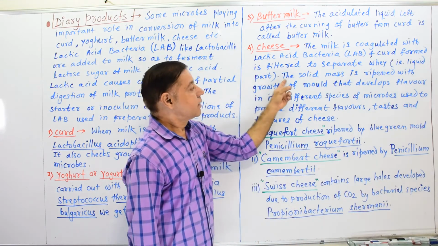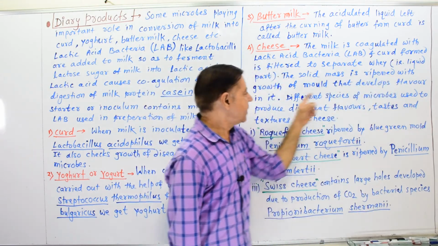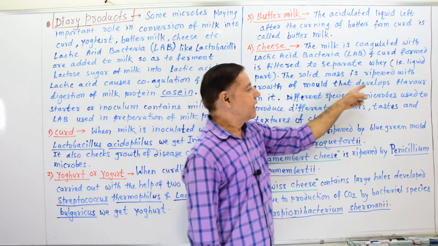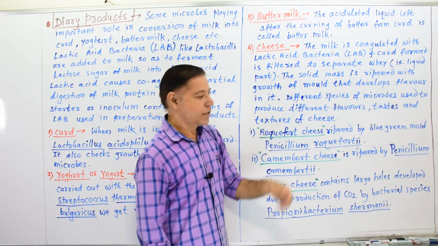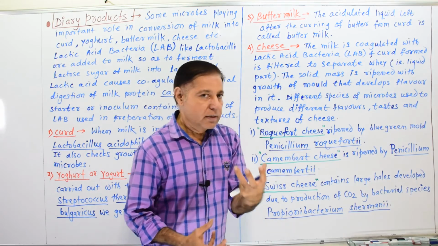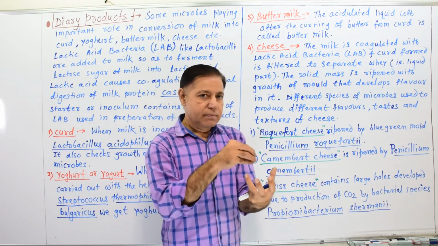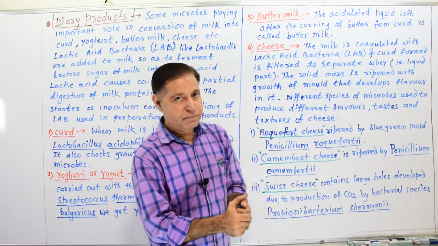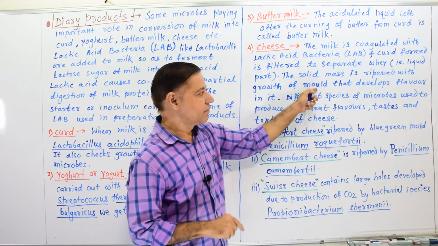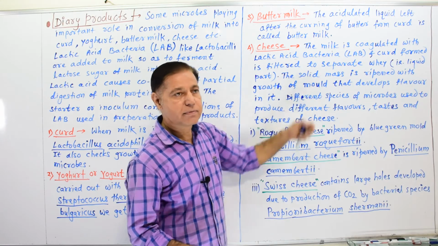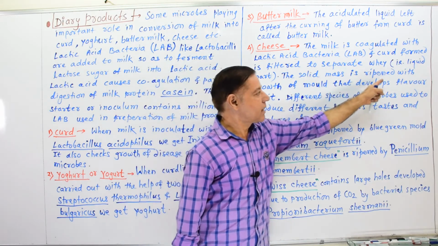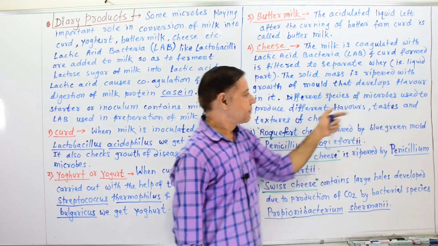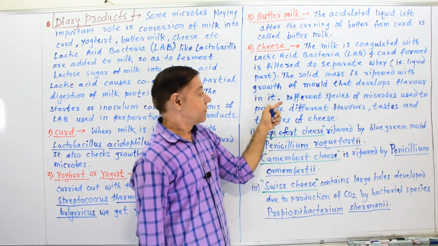The solid mass is ripened with growth of mold that develops the flavor in it. Later on the solid mass is brought in contact with mold so as to ripen it. Means in this way the solid mass is ripened with the growth of mold that develops flavor in it.